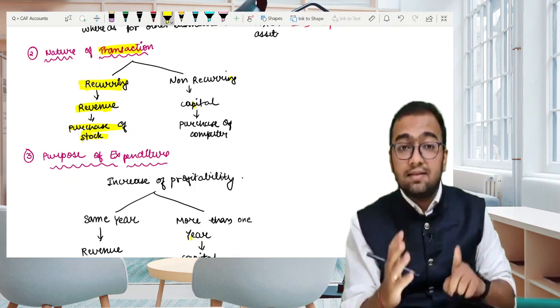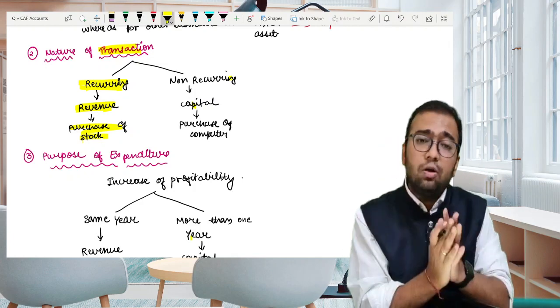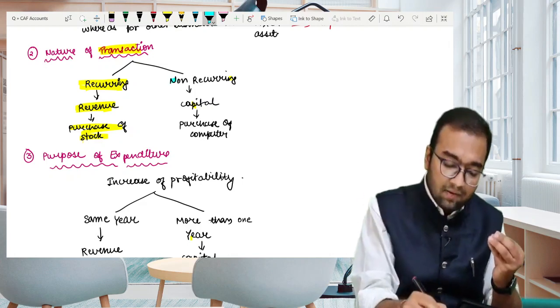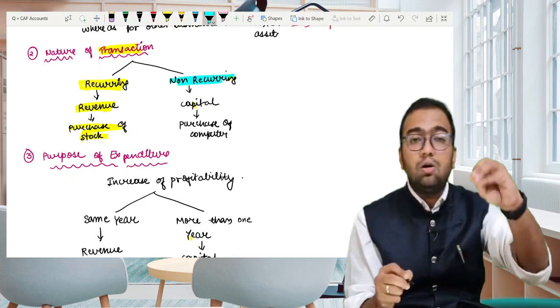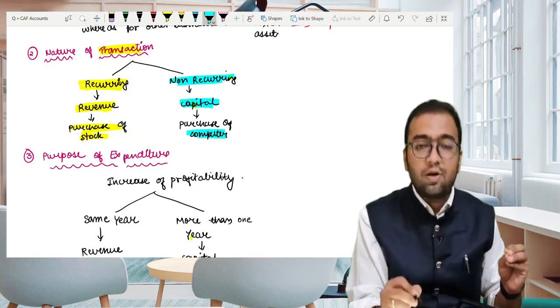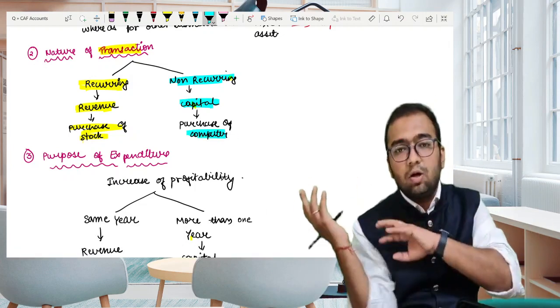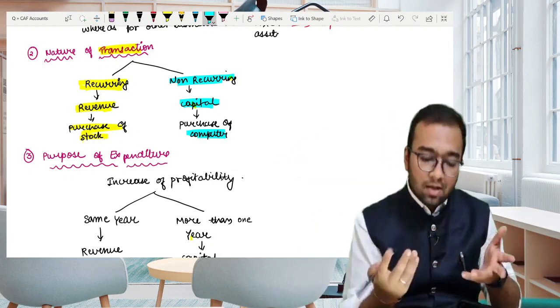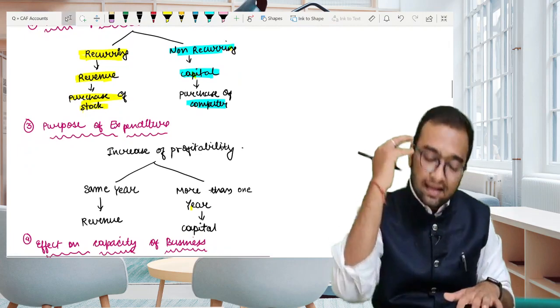Whereas if the transactions are being carried out very rarely, that is non-recurring, then we will classify it as capital. Purchase of computer. Do we purchase computer on daily basis? No, once in a while, once in 2-3 years. So it would be classified as capital.